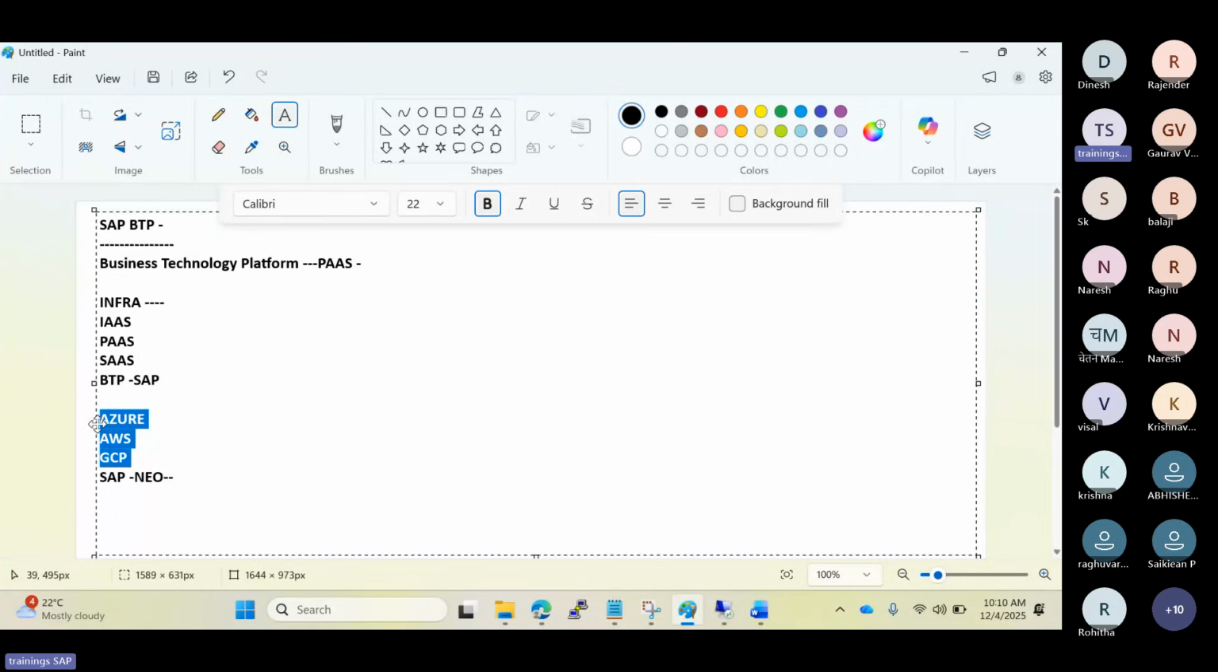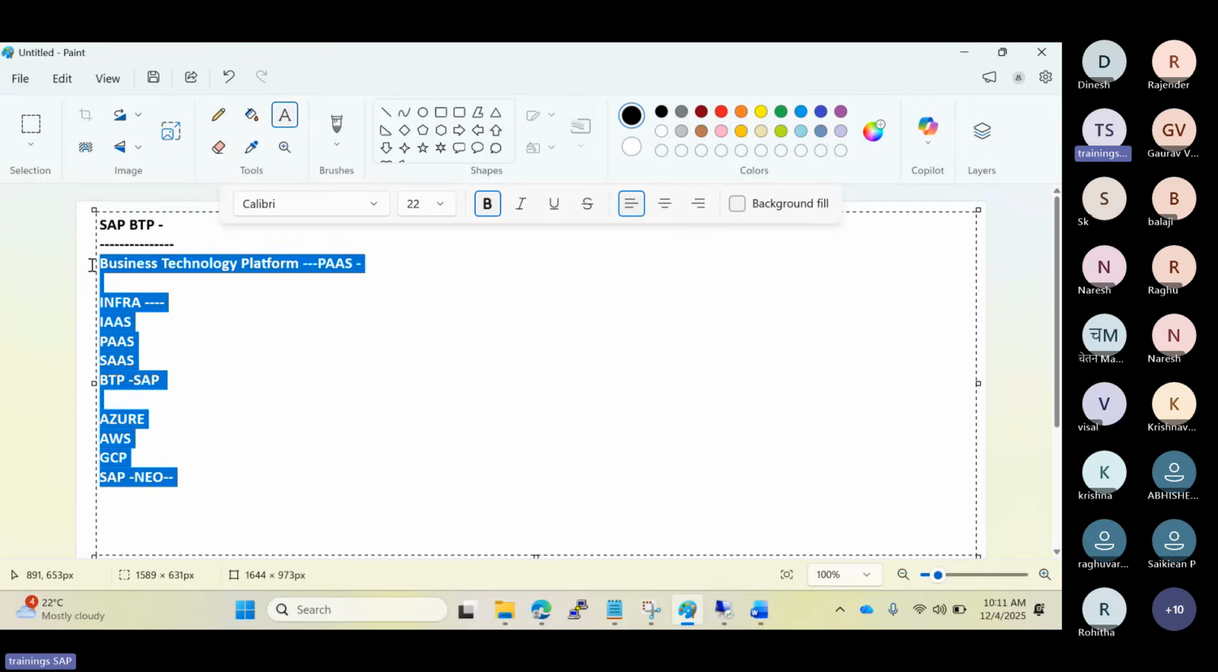As I mentioned yesterday, BTP is like a one-stop shop for all your needs. Suppose for my business, I need to build one custom Fiori application, I need to build one tool, I need to use some databases, I need to use an application. For everything, they have categorized whatever you require, and everything is available under the BTP.